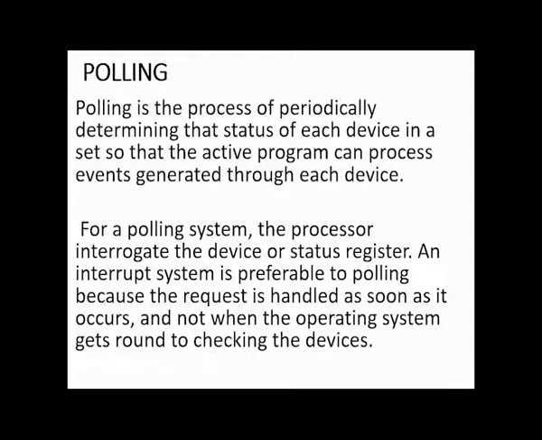For a polling system, the processor interrogates the device or status registers. An interrupt system is preferred to polling because the request is handled as soon as it occurs and not when the operating system gets around to checking the device.